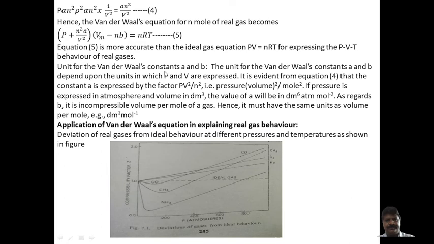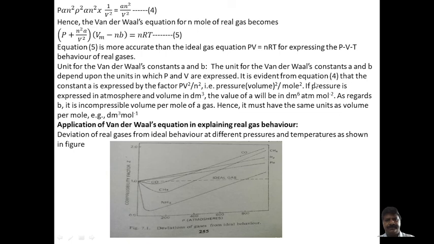The unit of the van der Waals constants A and B. What are the units of the van der Waals constants? The units of the van der Waals constants A and B depend on the units in which pressure and volume are expressed.